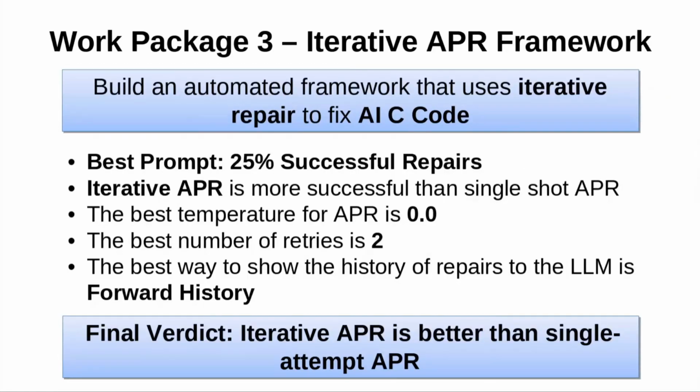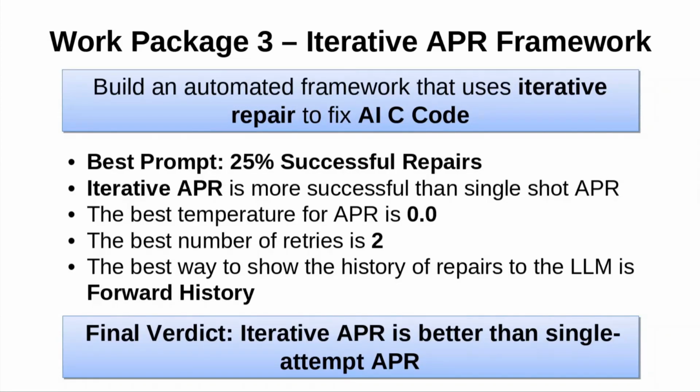For work package 3, we expanded ESBMC-AI to create an iterative AI code automated program repair solution. We managed to push the successful repairs from 18% to 25% using this approach. So this means that iterative automated program repair is more successful than single-shot automated program repair, as the ESBMC-AI framework uses iterative repairs.